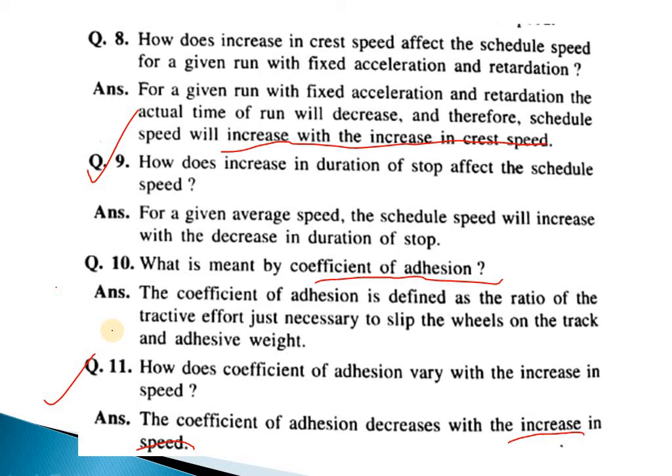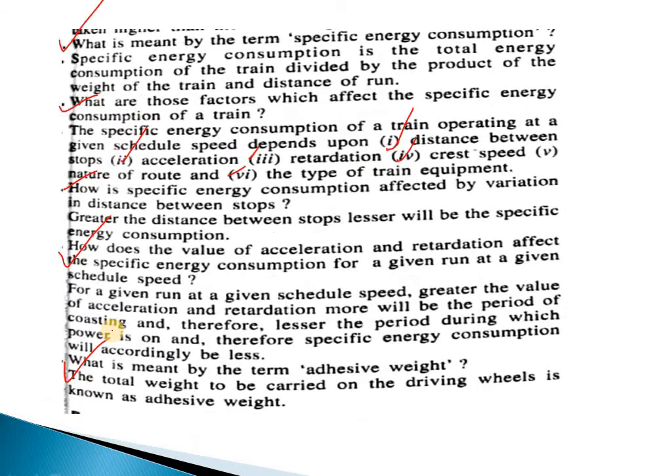Then the very important part, what do you mean by coefficient of adhesion? Next, how does the coefficient of adhesion vary with increase in speed? Next, what is the measure of the term specific energy consumption? Next, what are those factors which affect the specific energy consumption of a train?